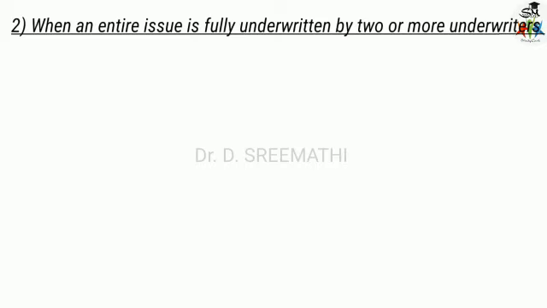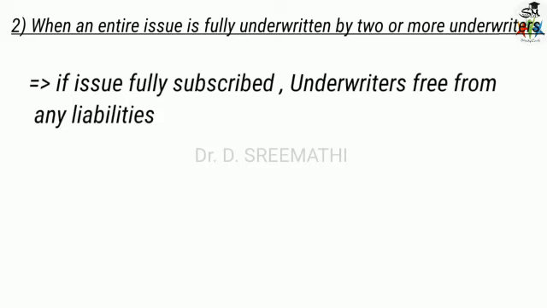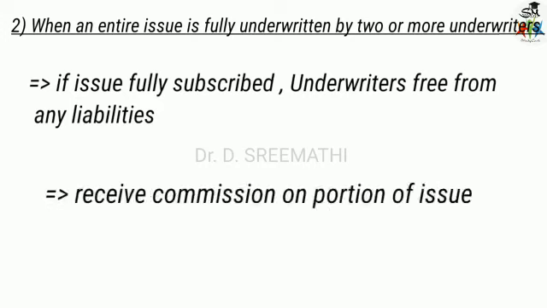The next one is when an entire issue is fully underwritten by two or more underwriters. If the issue is fully subscribed by the public, then the underwriters are completely free from any liability, as we know. They will receive the commission on the portion of the issue each of them has underwritten. If two underwriters are there, each gives a certain percentage of the issue to underwrite, and that much portion alone they get as commission.